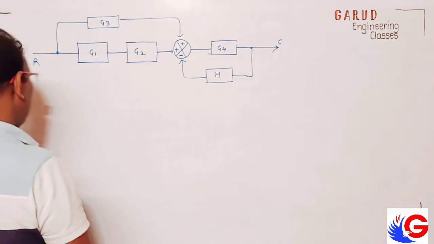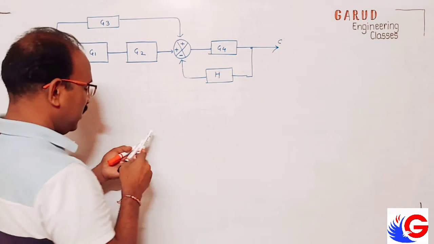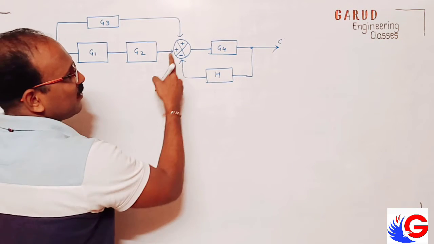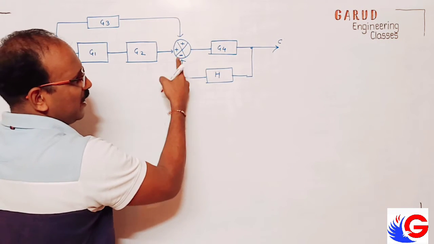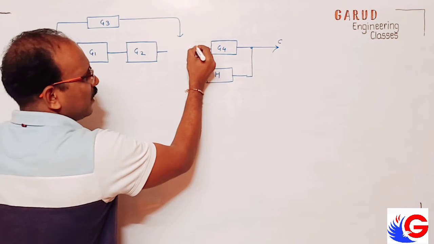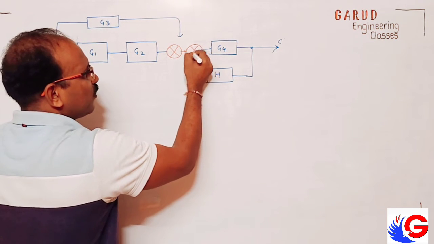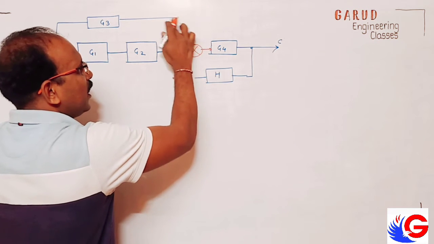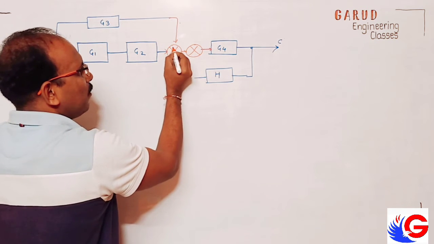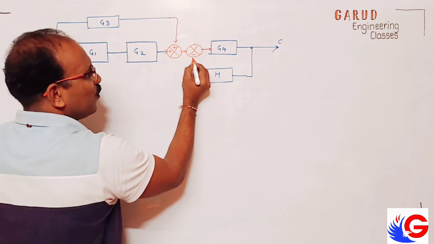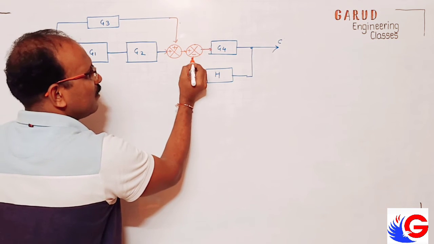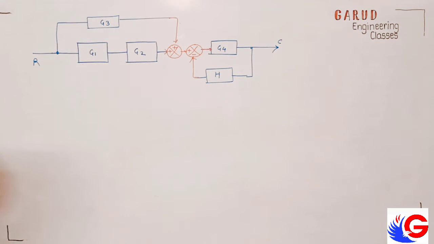For simplicity, see, this is plus plus and this is minus. So I make a separate summing point here, this is for plus and this is for minus. This is coming here. Correct? So I am splitting the summing point.